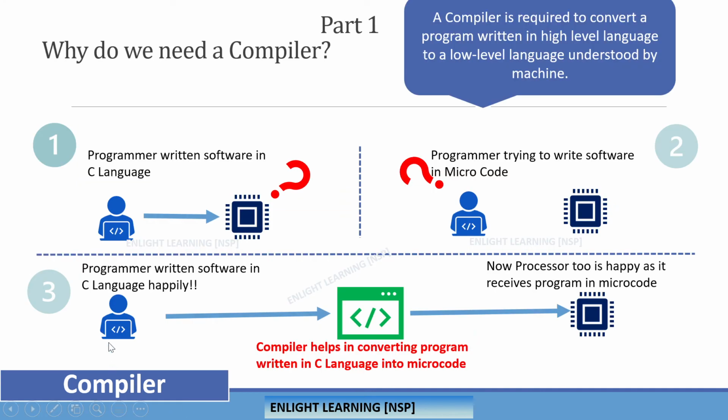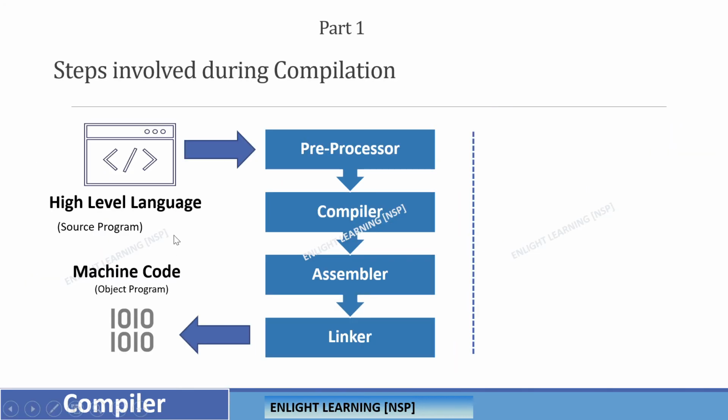Like converting this particular high level language into a machine language, we are saying there is a compiler. What does it really do here? This high level language will first go to the preprocessor, and I will let you know what are the things involved in this pre-processing. Just try to look into this one. High level language will be pre-processed with the preprocessor, and then compilation steps get started.